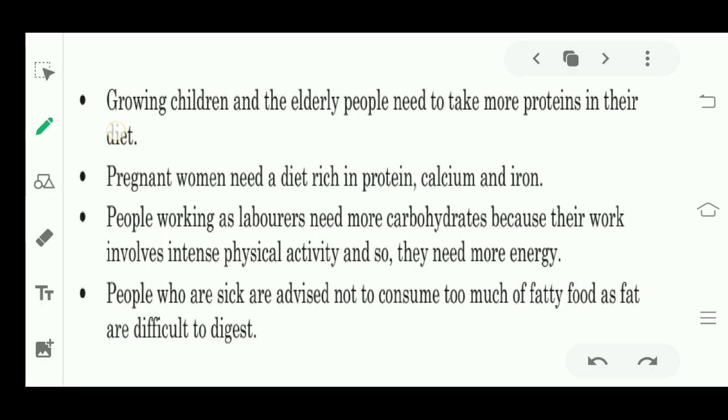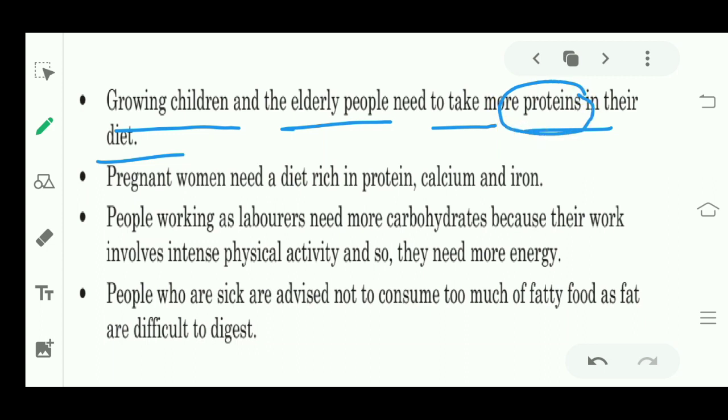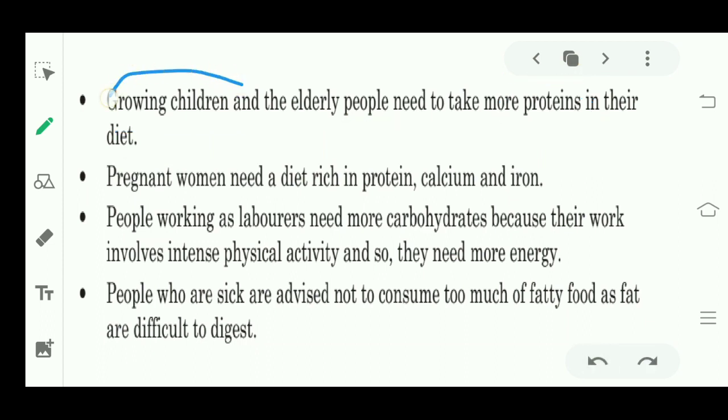Growing children and elderly people need to take more proteins in their diet. Proteins are body building nutrients, right? I explained that growing children and elderly people need more proteins because their bodies are weak and their immunity is weak.